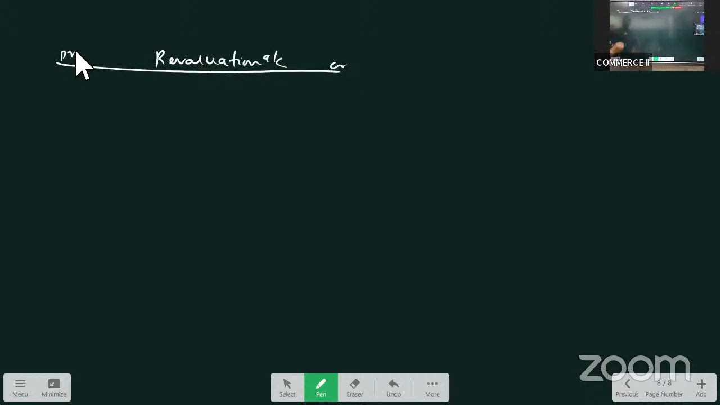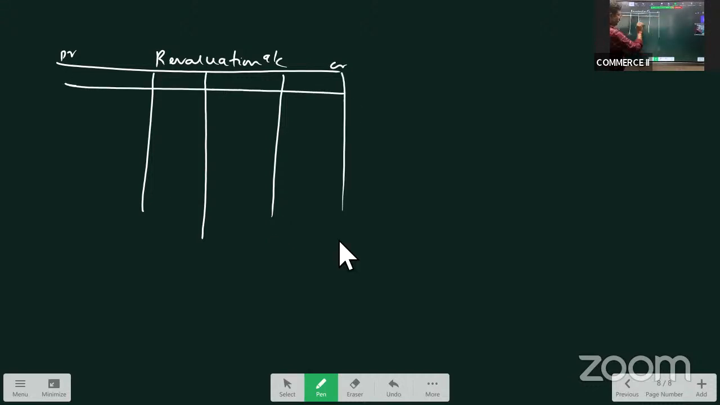Revaluation account. So see the revaluation, the changes in the value of assets and liabilities. Furniture now is to be taken at 50. In the balance sheet, it is 40. So there is an increase. So I'll take it on the credit side. By furniture, 10,000 increase. Right?